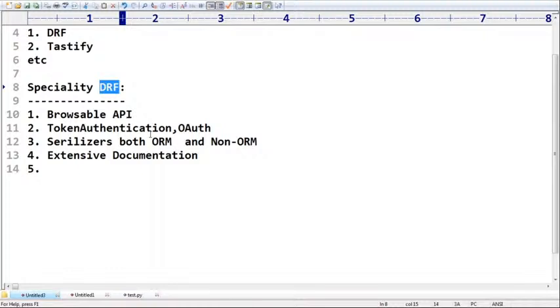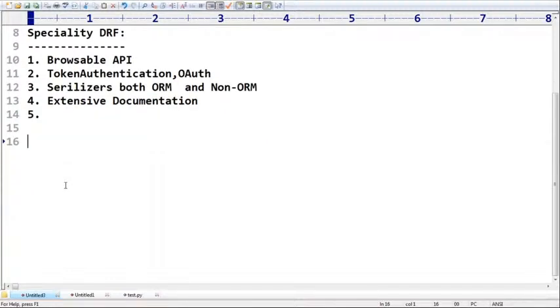Next, if I want to get Django information, which website is responsible to provide it? If you want Django, there is a website, djangoproject.com. But if you want to use DRF, it is not part of Django. It is not owned by Django. Remember this one: DRF is completely different, a third-party project, but it is open source, so anyone can use it. We are not required to pay any license or anything.